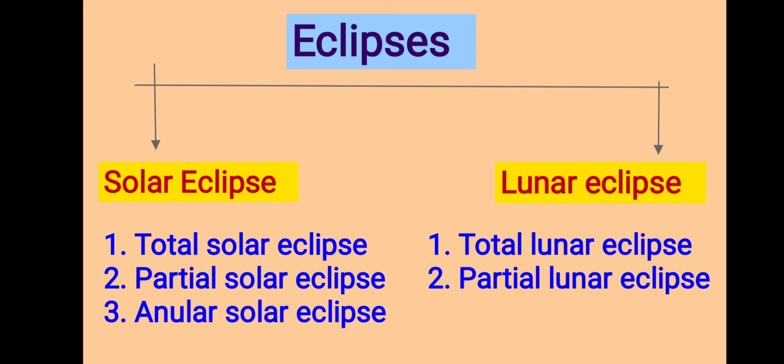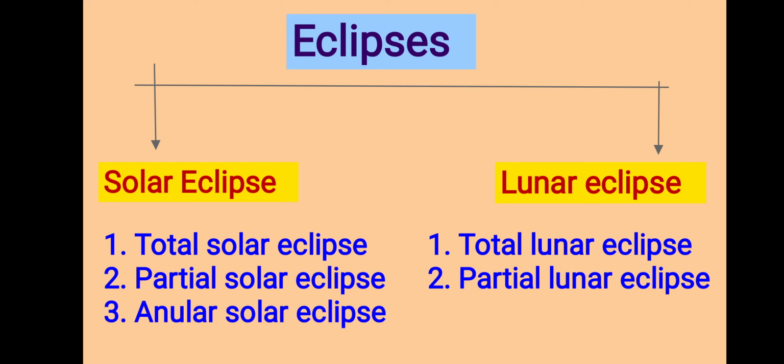Okay, first we will learn its types. There are two main types of eclipses. How many types are there? There are two main types of eclipses. The first one is solar eclipse, and the second one is lunar eclipse.